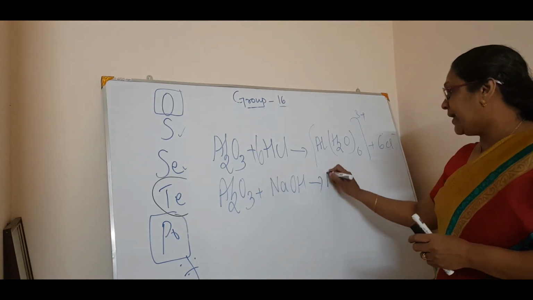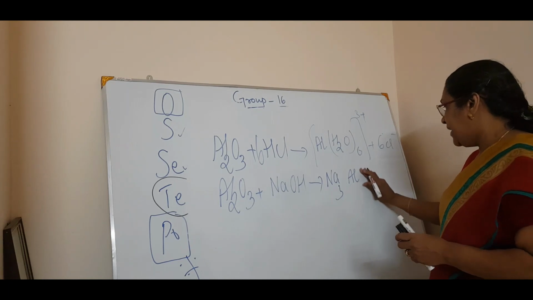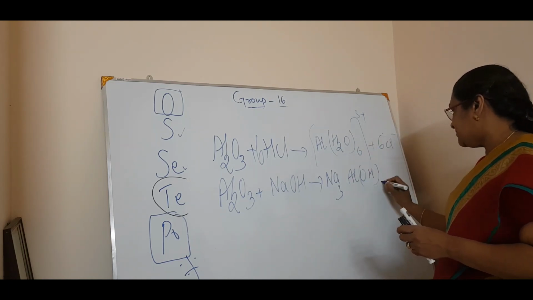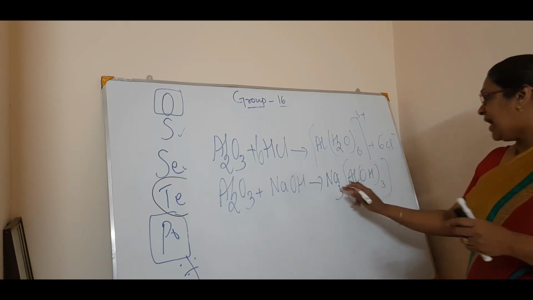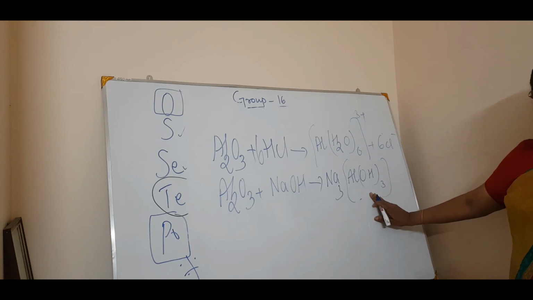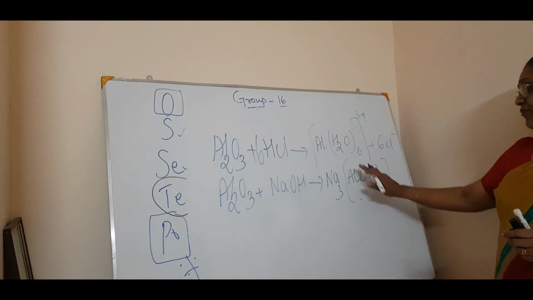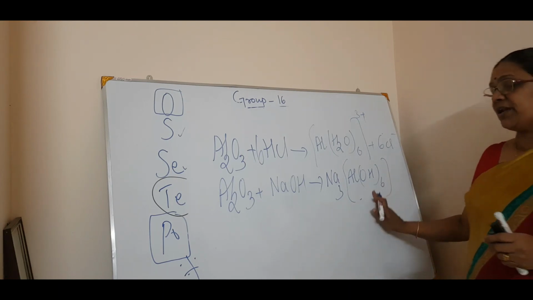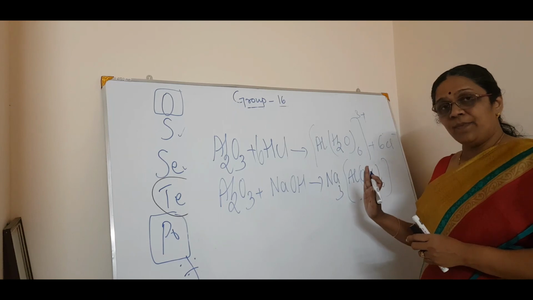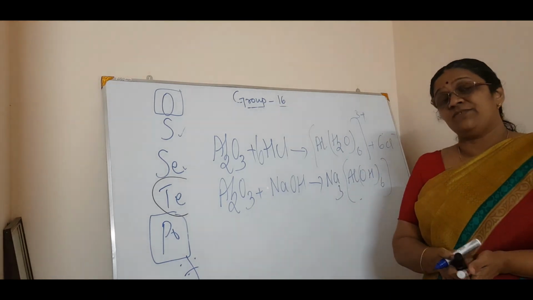Here also you will get Na3[Al(OH)6], which is sodium aluminate. So this is what is called an amphoteric oxide. Got it? Clear?